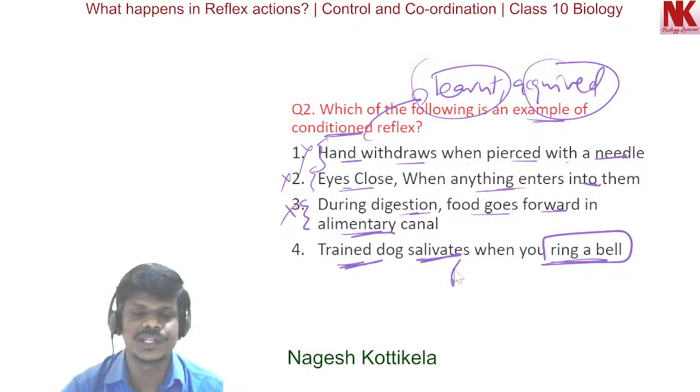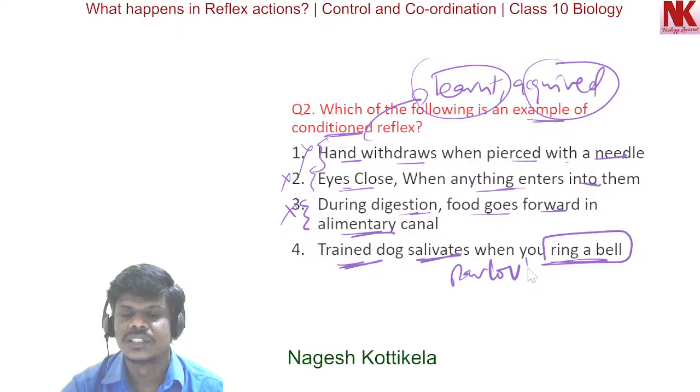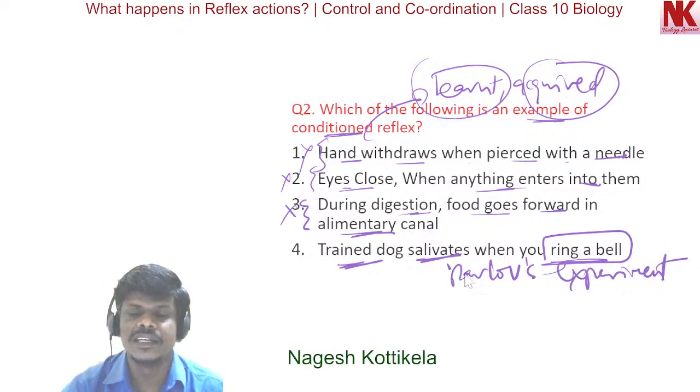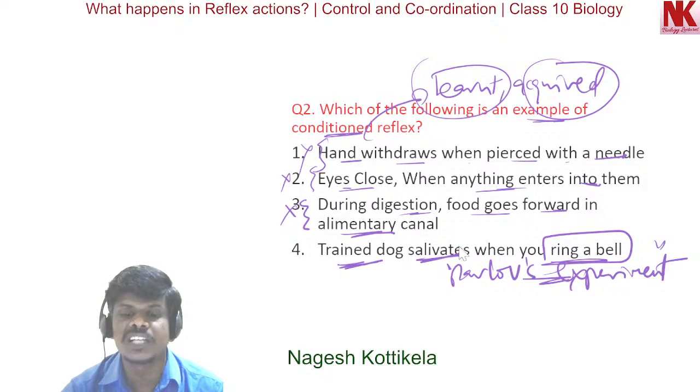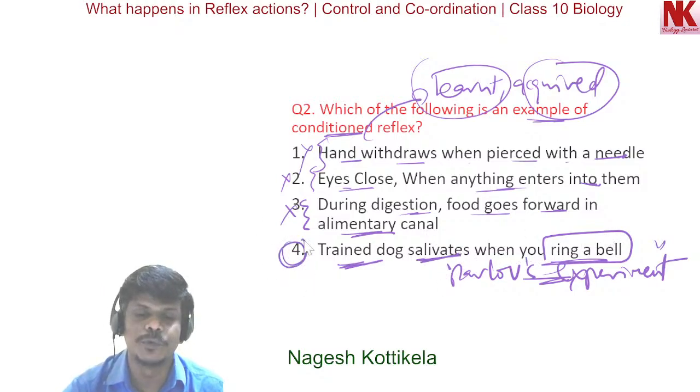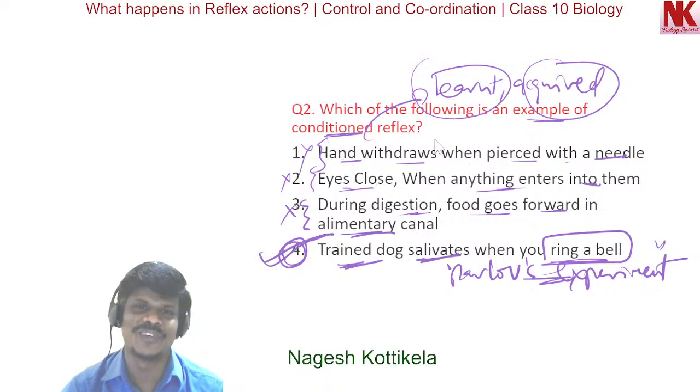Just now we discussed Pavlov's experiment. In this experiment the dog is trained. So the trained dog salivates when you ring a bell. This is the most appropriate option. This is an example of conditioned reflex.